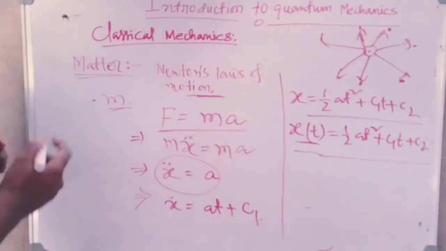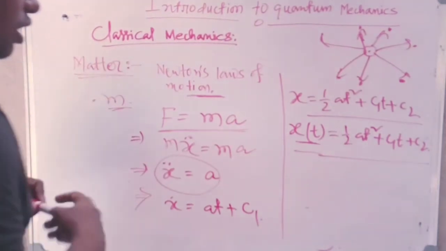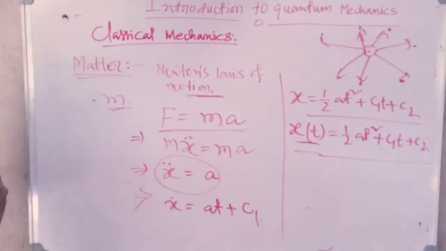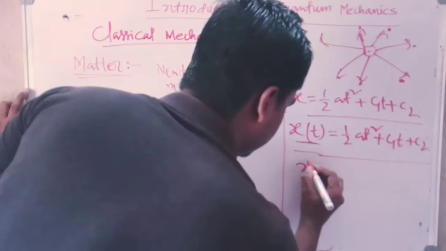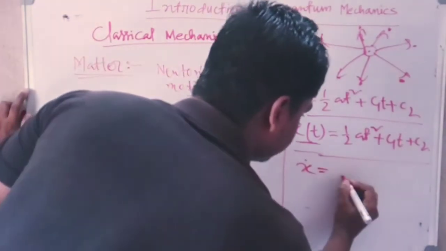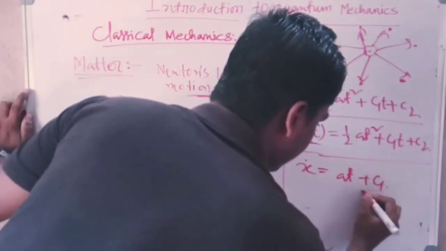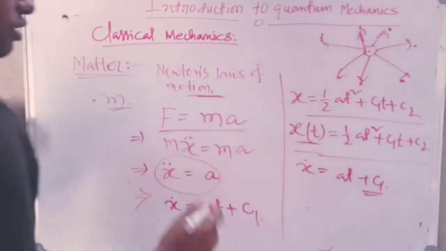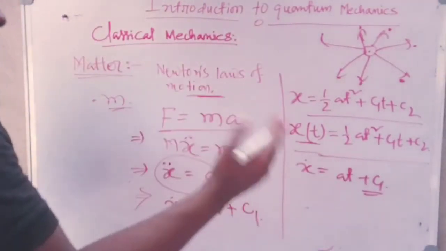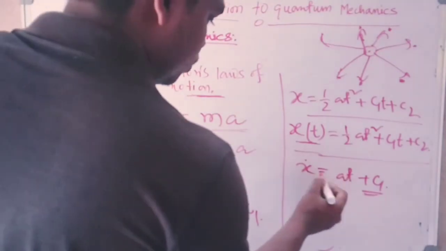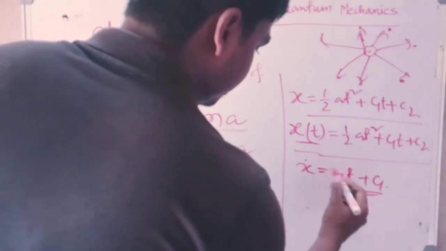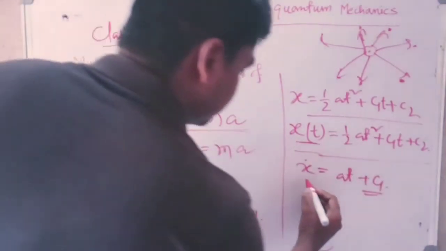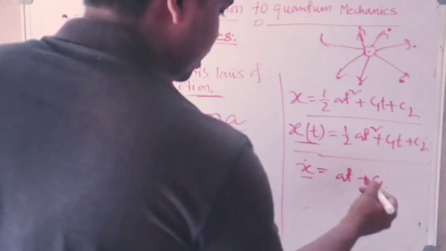And similarly, not only the position, we can find the velocity also, because the expression of velocity is nothing but the first order derivative of x with respect to time. That means nothing but x dot is equal to a t plus c1. So here, if the value of t is given, that means if one tries to find the velocity of that system at any time instant like t1, then one can easily find the value of x dot or velocity at that instant of time.